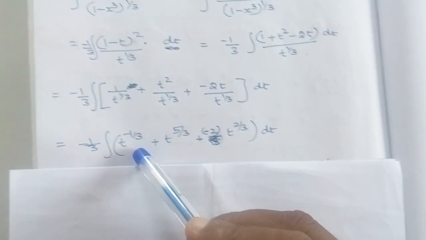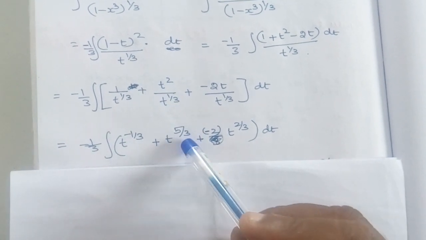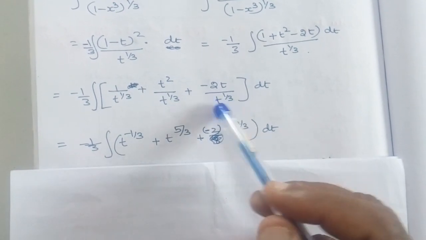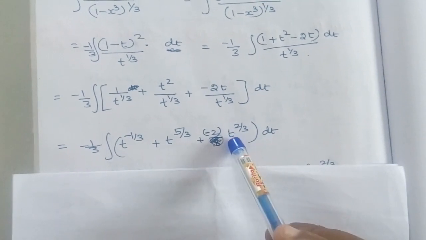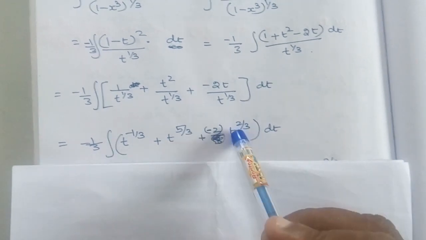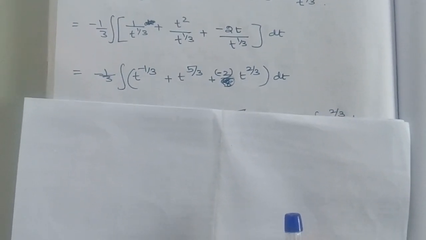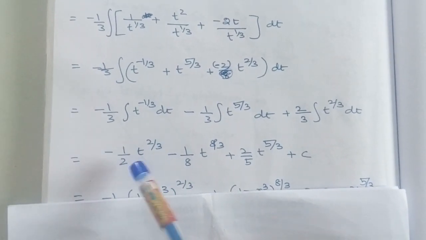And then this t power 1 by 3 can be written as t power 1 by 3. When we simplify this we get t power 5 by 3. This t power 1 by 3 can be brought to the numerator, where already 1 t is present, so it can be written as t to the power of 2 by 3. Then we can do the separate integration. I believe you are very familiar with that, so I am going directly to the answers.